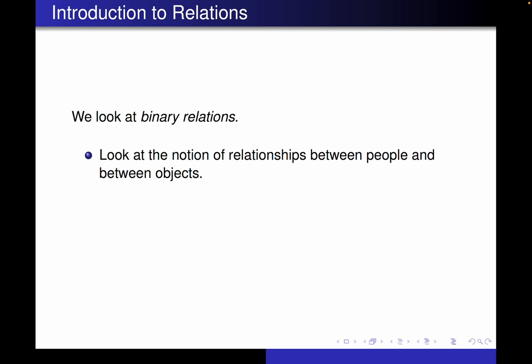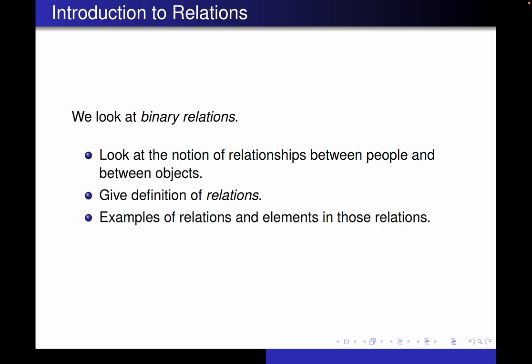For our next topic, we're going to look at what are called binary relations. We are going to first look at the notion of relationships between people and between objects. We're going to use that to give the formal definition of relations. We're going to find some examples of relations and what some elements are in those relations.